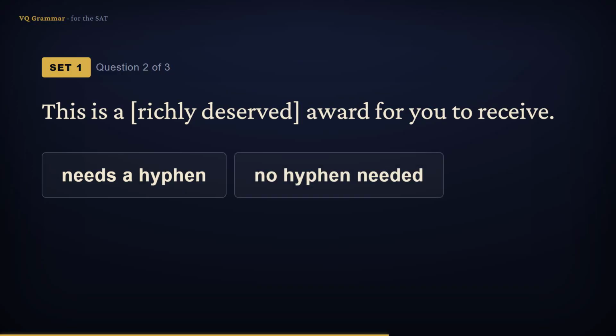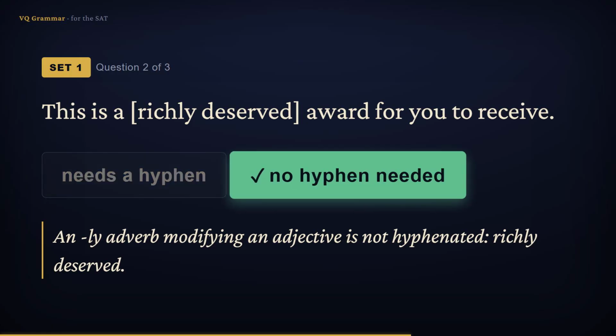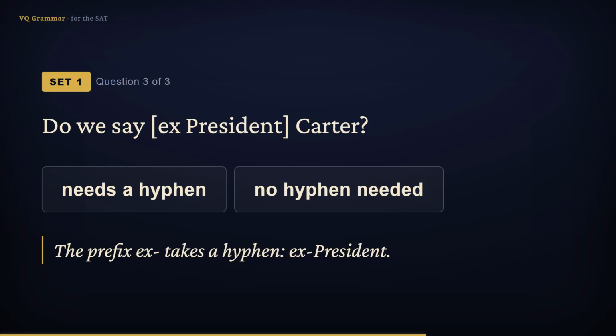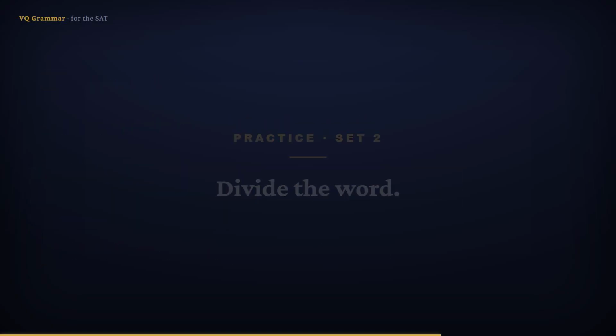This is a richly deserved award for you to receive. Richly is an ly adverb, modifying the adjective, and you never hyphenate after an ly adverb. So the answer is, no hyphen needed. Do we say ex-President Carter? The prefix ex always takes a hyphen, and it's also joined to a proper noun here. So the answer is, it needs a hyphen.